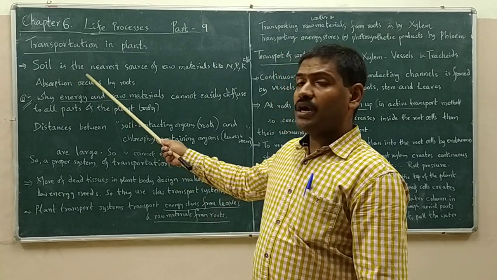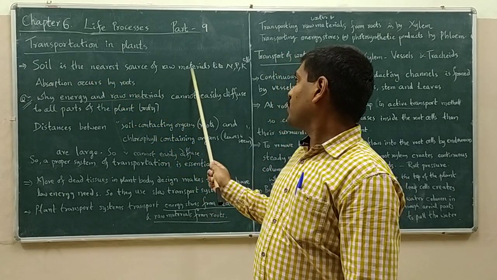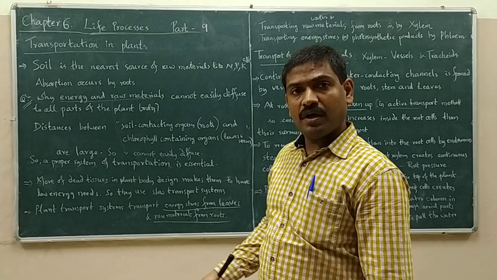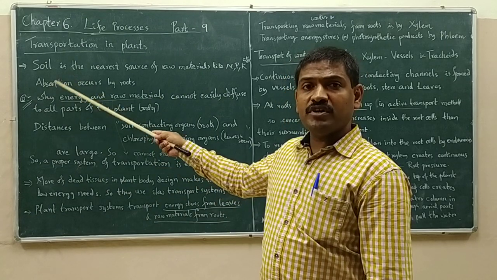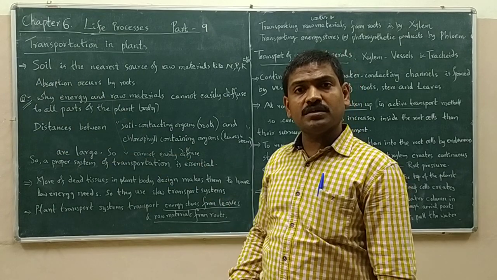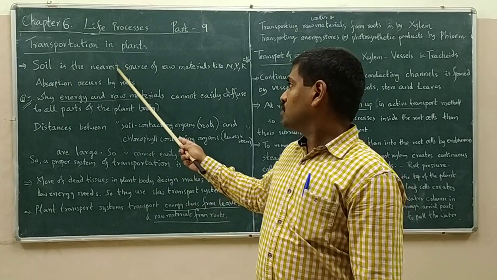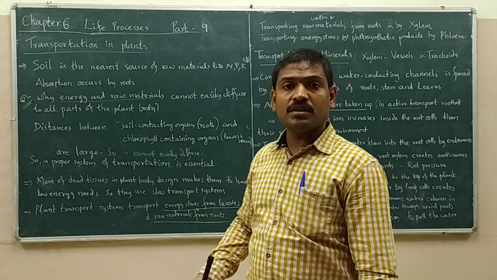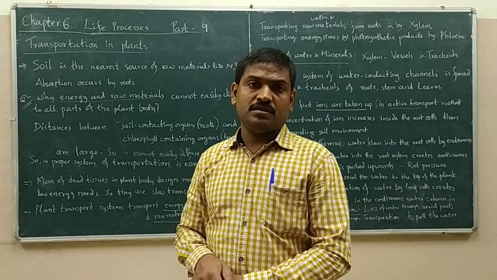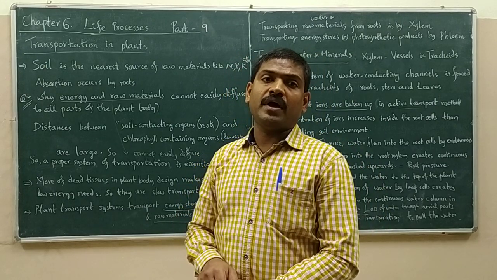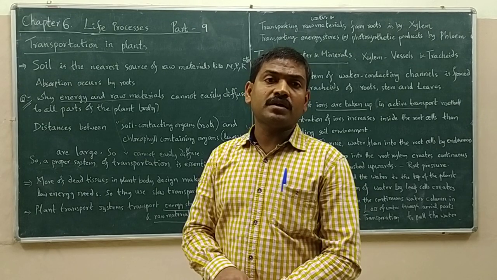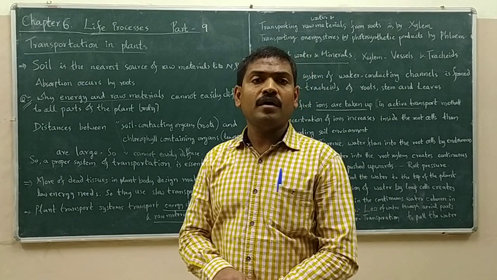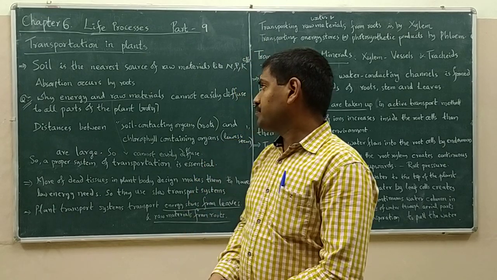So, soil is the nearest source of raw materials for all the mineral nutrients. The absorption occurs by the roots, because roots are the contacting parts of the plant with the soil.